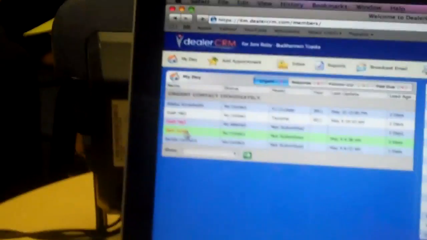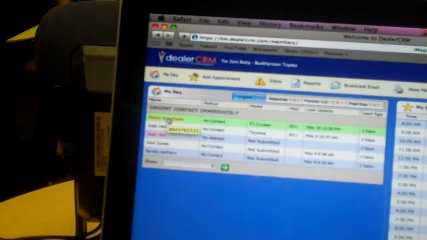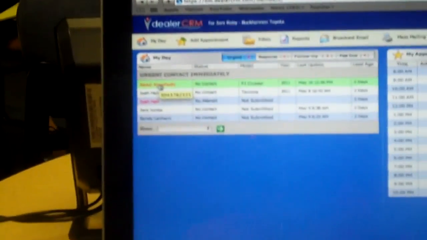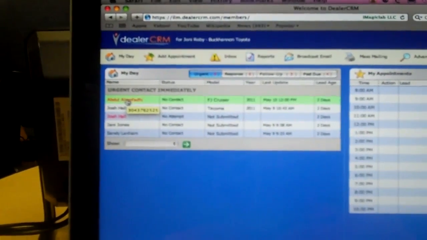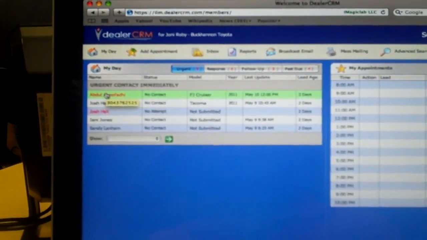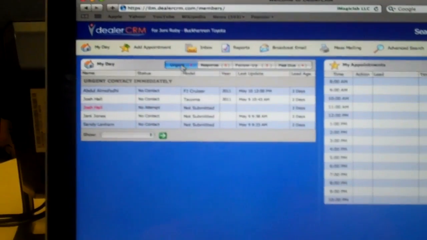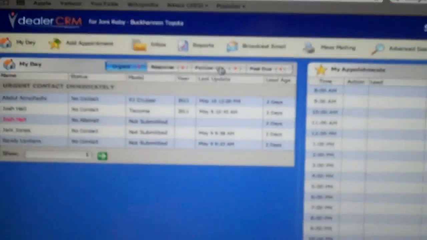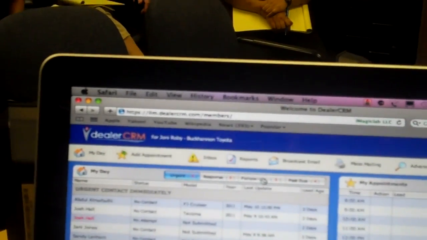So now to go back in here, if this is a real situation where Joni comes in and she's got 5 leads, what she's going to do, and I'm going to demonstrate in the next video going into the individual lead, but for right now, after she opens the dashboard, after she hits urgent, urgent, urgent, urgent, urgent, then she's going to go to responses. But look, there are no responses there. So now she's going to go into her all active, her all follow-up.